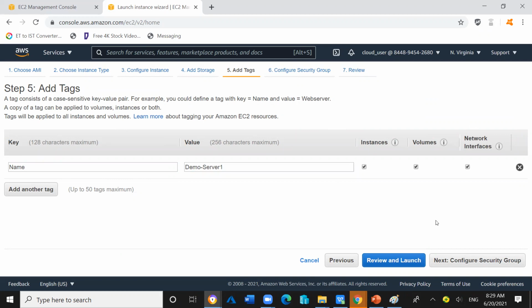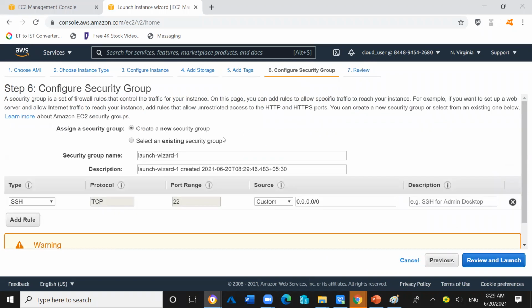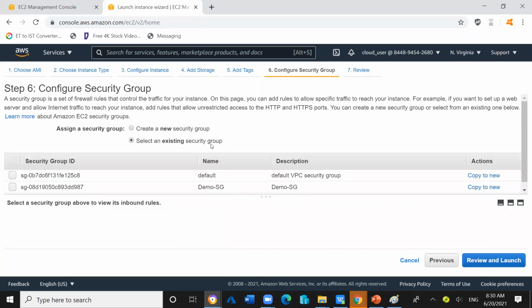Demo server 1. I will click on next. So here it should be the main focus point because our topic is concerned with the security group. Okay. So here you have two options. The first option is asking you to create a new security group, right? If you want to create a new security group right now, you can create it here. If you don't want to create a new security group, you want to associate the existing security group that you have created previously, you can choose the second option, select an existing security group.